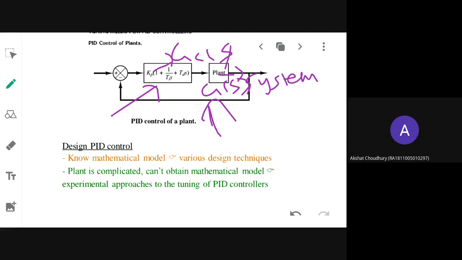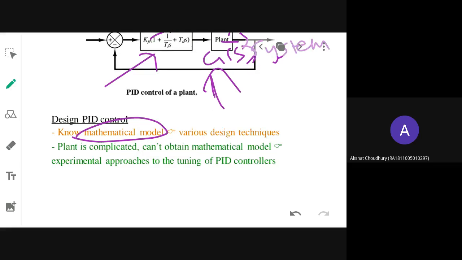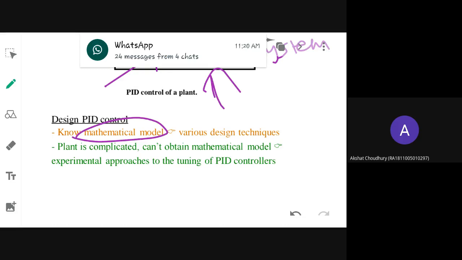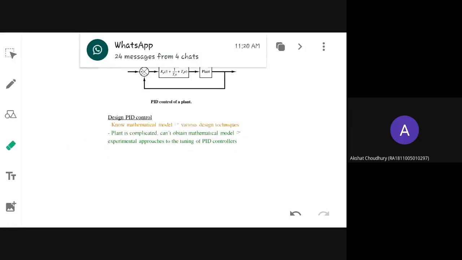Now there are two methods I told you. First method, if you know the mathematical model of the system, that is, if you are able to derive the transfer function, then you can use the first method. Suppose you are not able to develop a mathematical expression for the system, then you will be using some trial and error method. So the two methods, as I told you, are the step response method and the frequency response method.